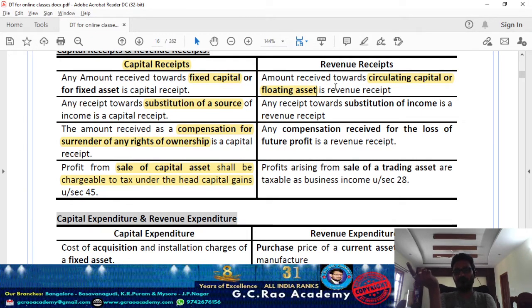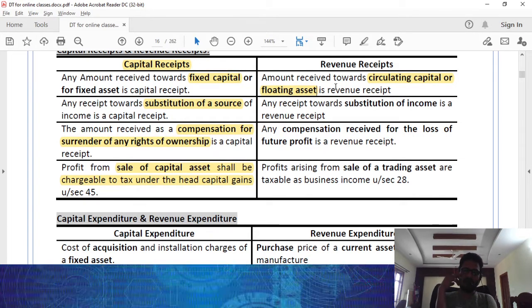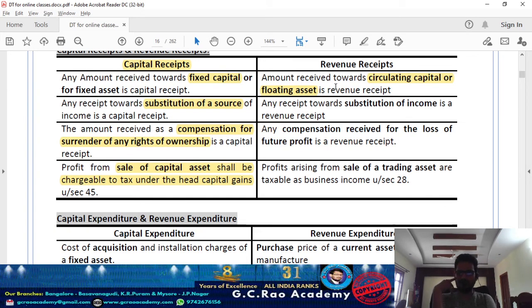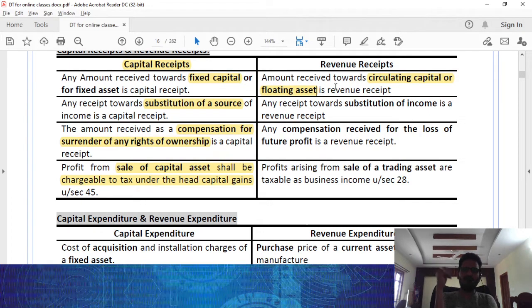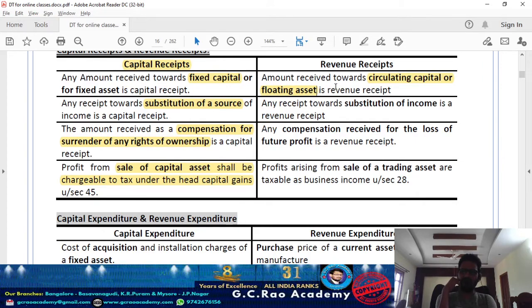It is not a permanent source, just an income. So the receipt for sacrificing income we call a revenue receipt. That is taxable. Any compensation received for loss of future profit is also a revenue receipt, as is a non-competency fee.